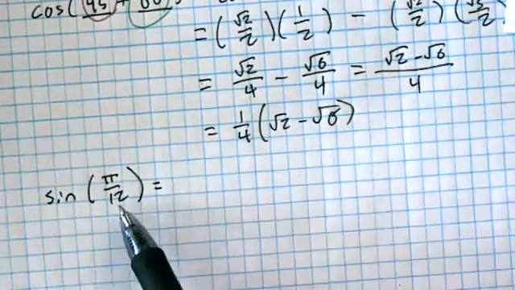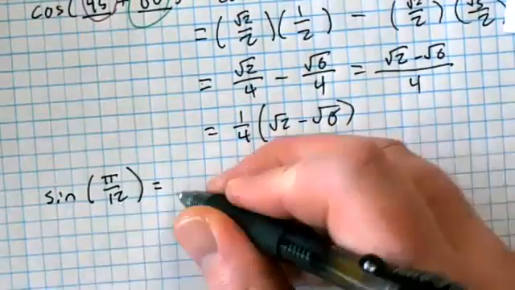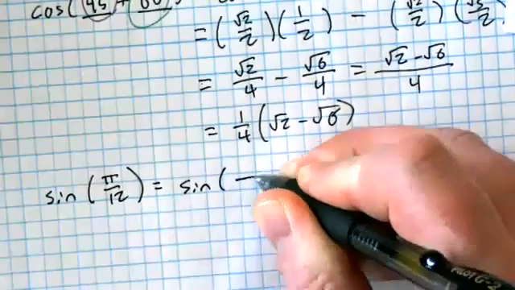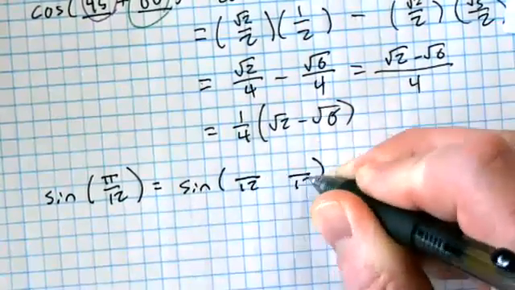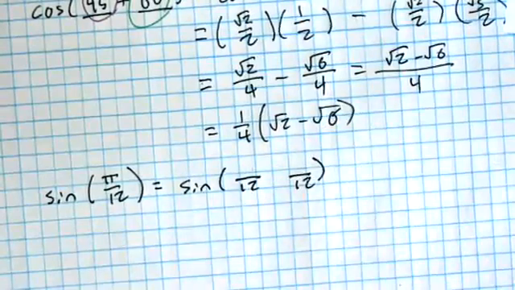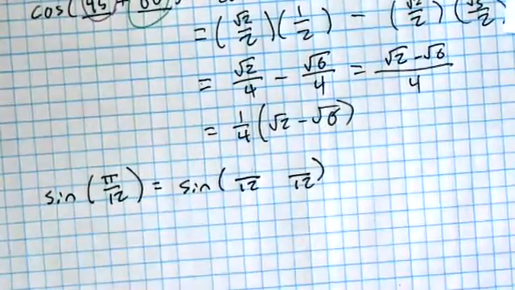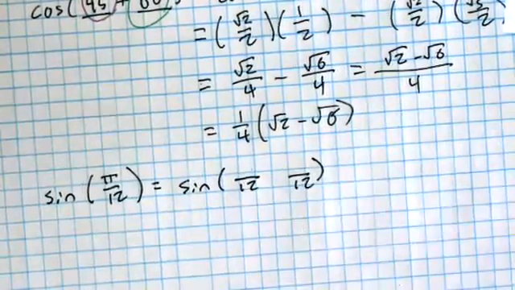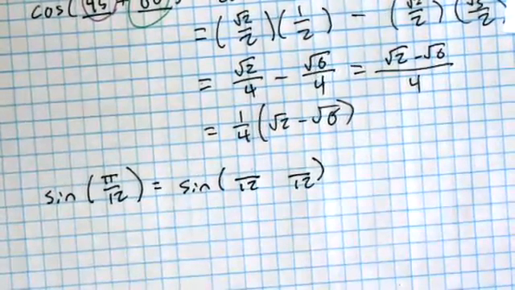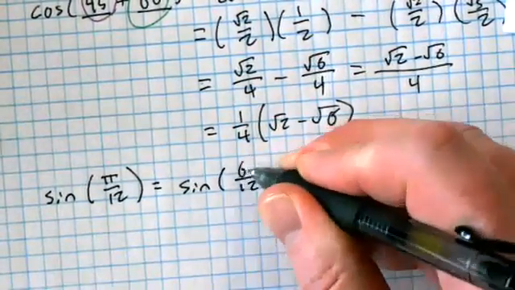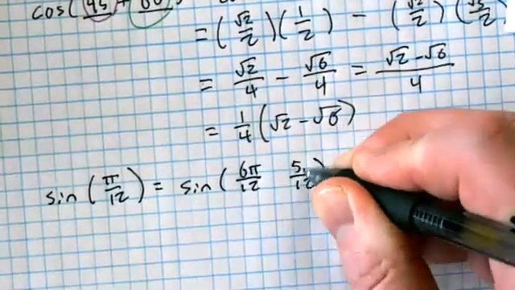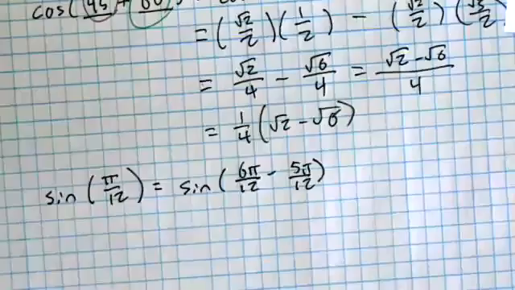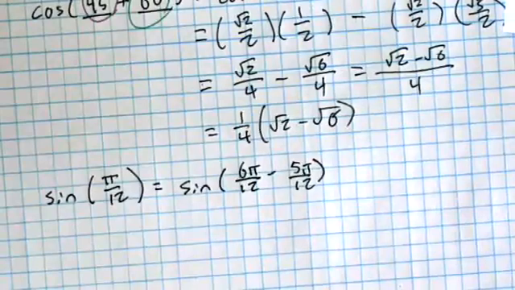That's 1 pi over 12, right? So I like to think of, I'm going to try and make two things. I'm going to make them both over 12. They're both going to have pi's over 12, but I need to add or subtract to get 1 pi over 12. Give me some numbers that would add or subtract to 1. For example, I could go 6 pi over 12 and 5 pi over 12, couldn't I? Don't write this down though. 6 pi over 12 minus 5 pi over 12 is the same as 1 pi over 12.